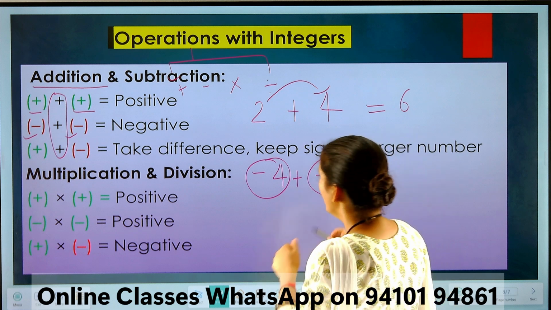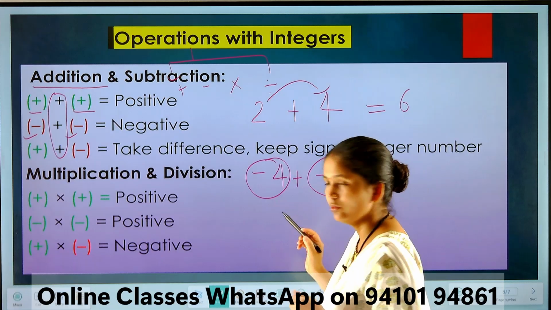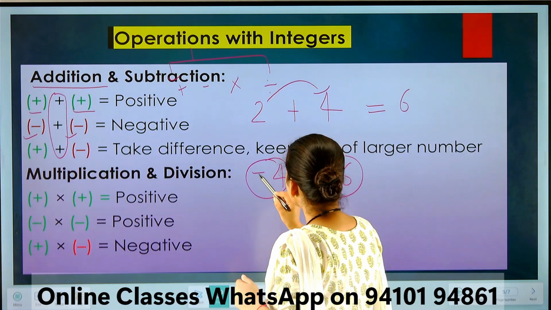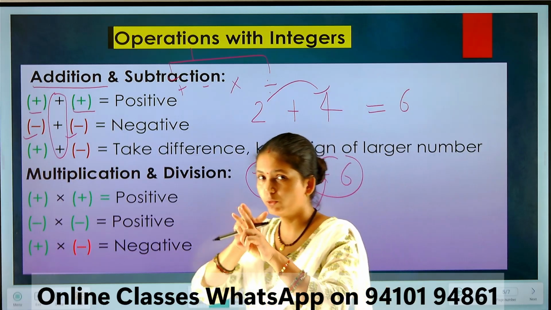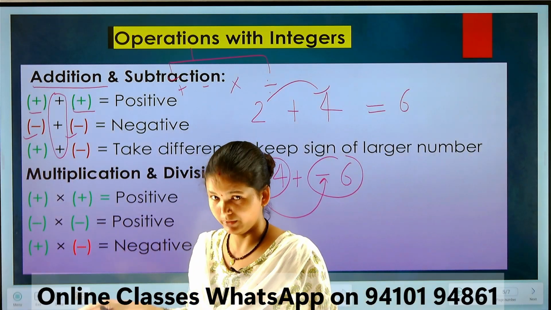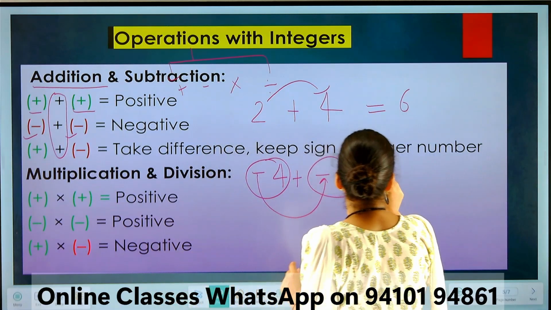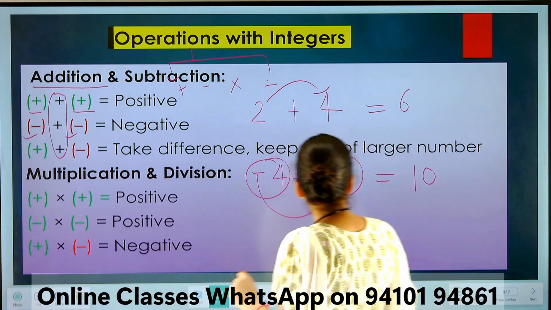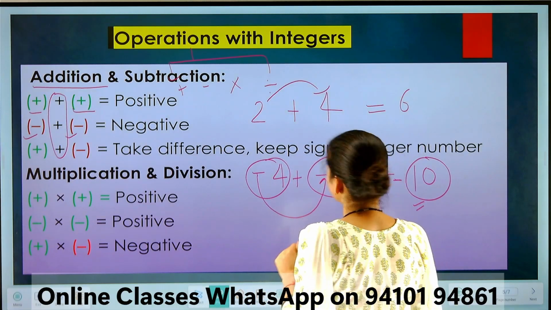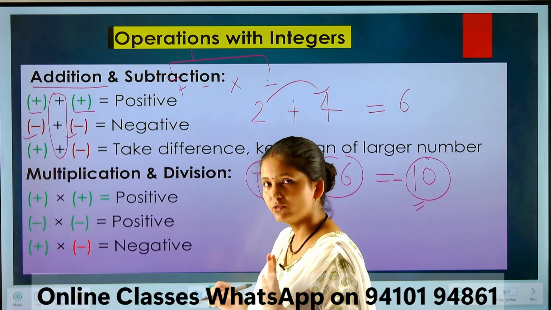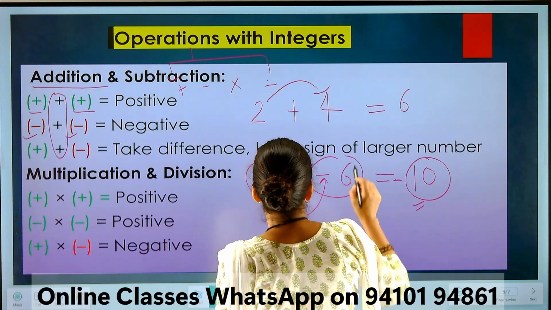In case of two similar signs, we will add the numbers. So 4 plus 6 is equal to 10. What will be the sign of the resulting number? Negative. Minus. Understood?